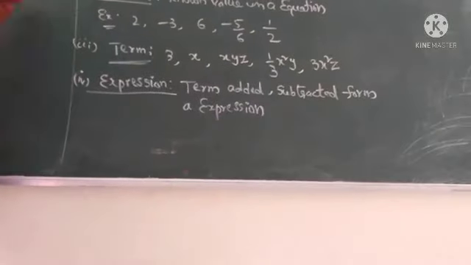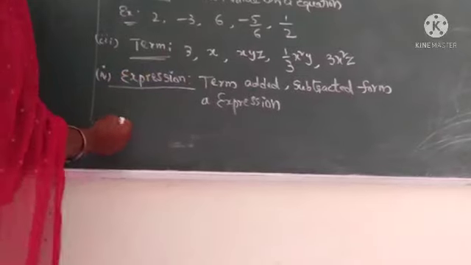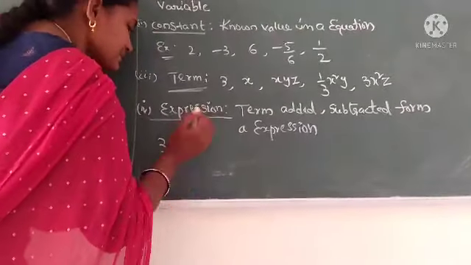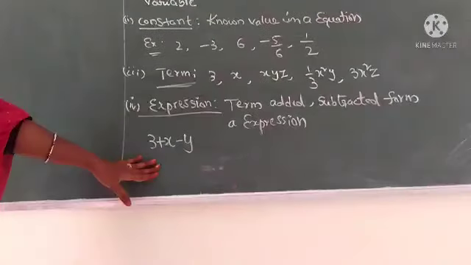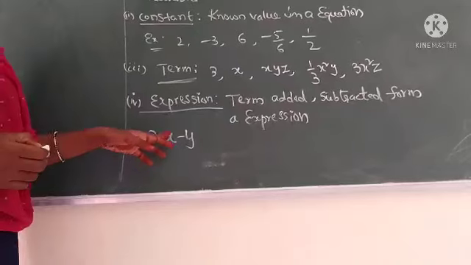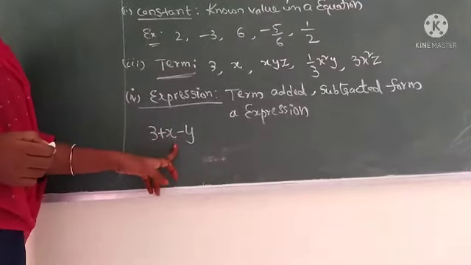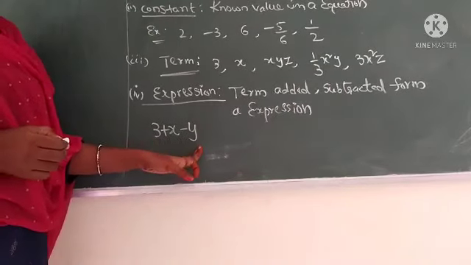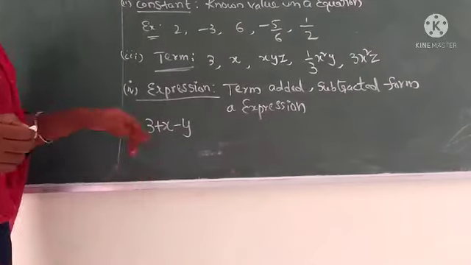Now take some terms: 3 plus x minus y. Here 3 is the numerical term, x is the algebraic term, and y is an algebraic variable that is subtracted. These are all expressions.